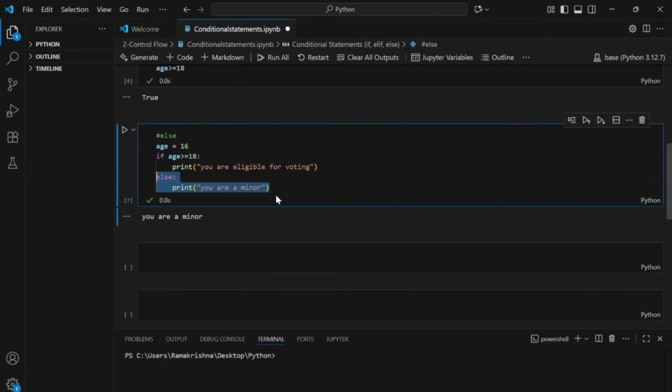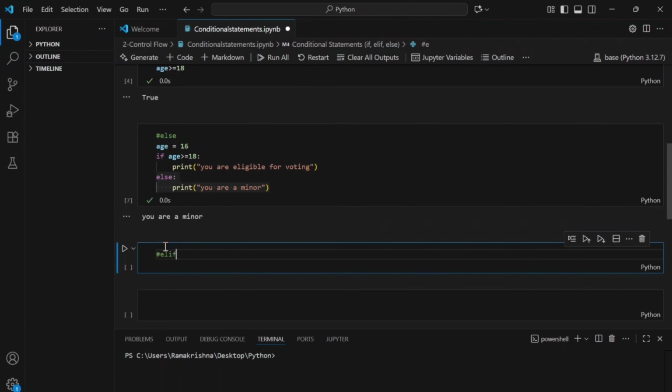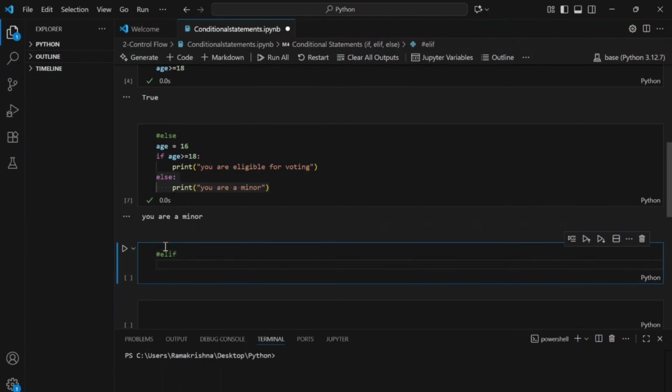Okay, let's go ahead with the next conditional statement, that is else if. Else if in Python is denoted by elif, that is ELIF. The else if or elif statement allows you to check multiple conditions. It stands for else if. That is the reason we call this elif. Okay, so now let me give you an example.